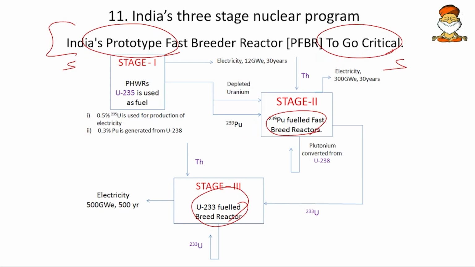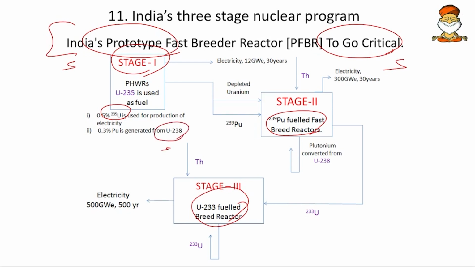So here we go with the stages. Again we have a brief discussion. We need not go into that detail, because UPSC doesn't ask for specifications, only conceptual clarity. So at stage 1, we are using uranium-235, and along with uranium-235, uranium-238 also goes.